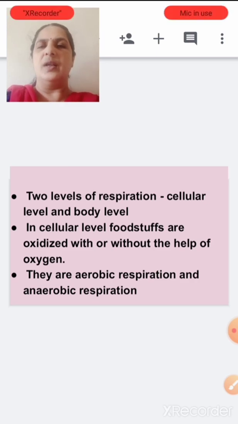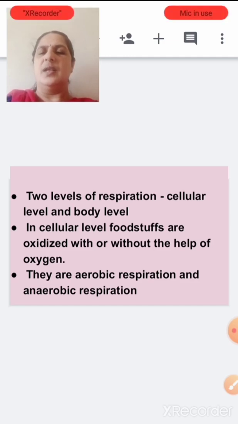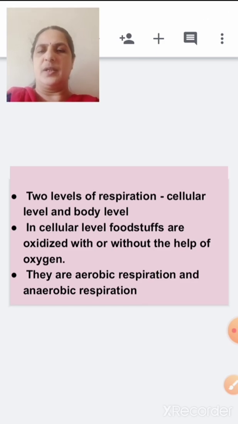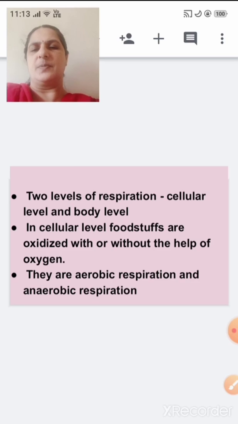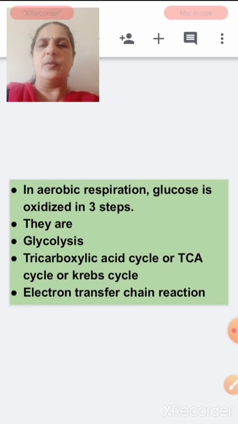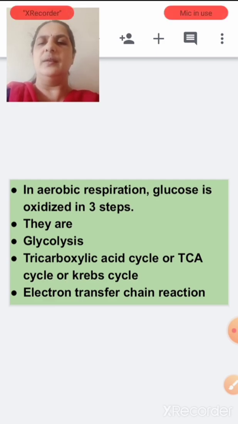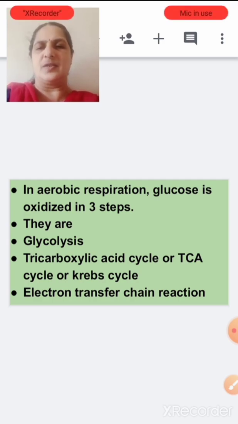In cellular level, foodstuffs are oxidized with or without the help of oxygen. One is aerobic respiration and the second one is anaerobic respiration. In aerobic respiration, glucose, which is a carbohydrate, is oxidized in three steps: glycolysis, TCA cycle, and electron transfer chain.